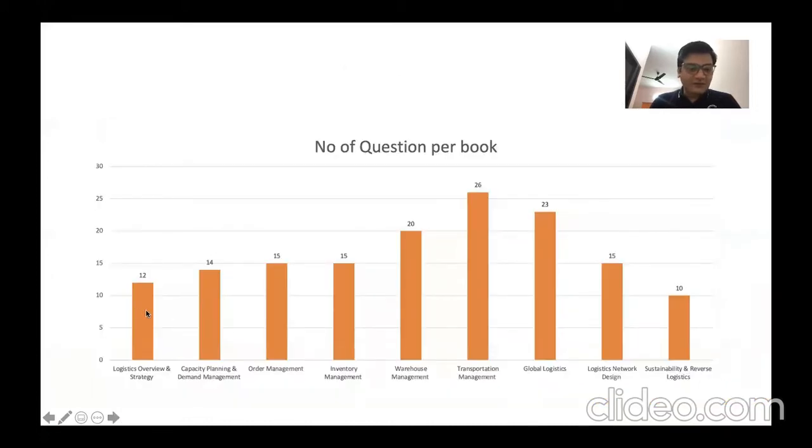For logistic overview and strategy, they are going to ask 12 questions. Capacity planning and demand management, 14 questions. Order management, 15 questions. Inventory management, 15 questions. Warehouse management, 20 questions. Transportation management, 26 questions. Global logistic, 23 questions, logistic network design, 15 questions, and sustainability and reverse logistic, 10 questions. So the whole 150 questions will be divided among these, and this is the exact figure for the number of questions they are going to ask in the exam if you appear.